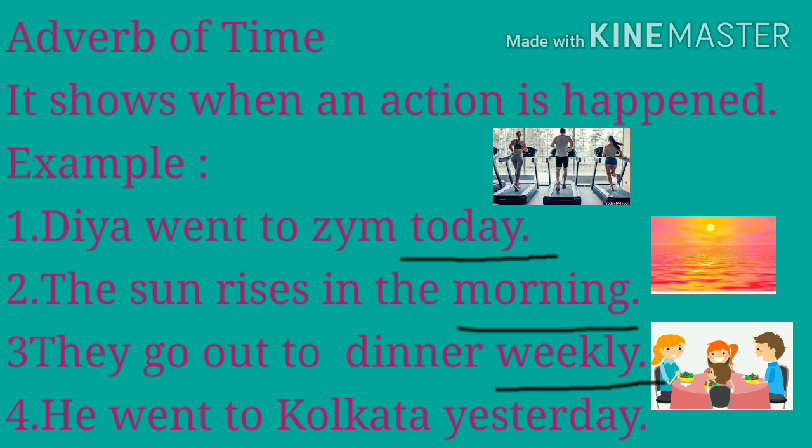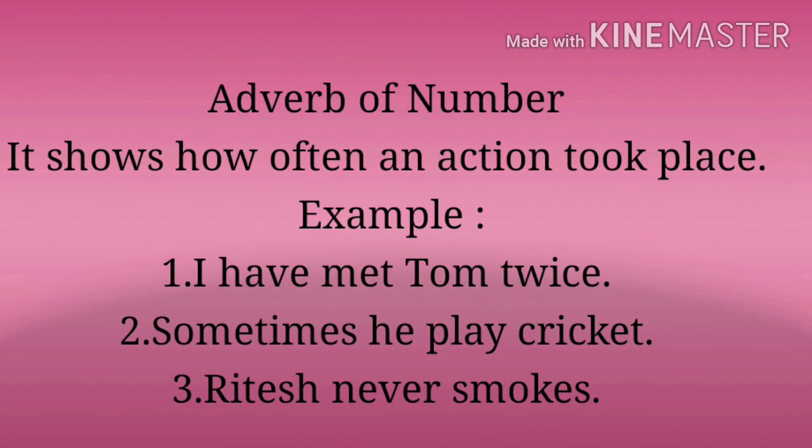In fourth example, he went to Kolkata yesterday. When he went to Kolkata? The time, that is yesterday. So today, morning, weekly and yesterday are adverb of time. Now the next is adverb of number. It shows how often an action took place. How many times an action took place. So it tells the frequency. So we can call this adverb of frequency also.